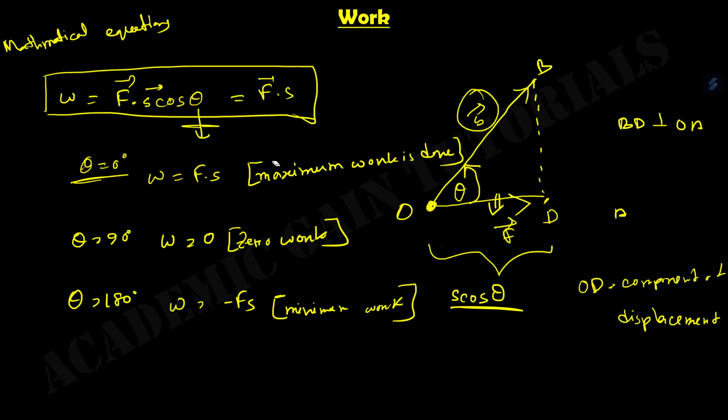Oh, sorry, not maximum work. This is known as maximum positive work. Positive work, and this is known as negative work. So what is the range of positive work and negative work?